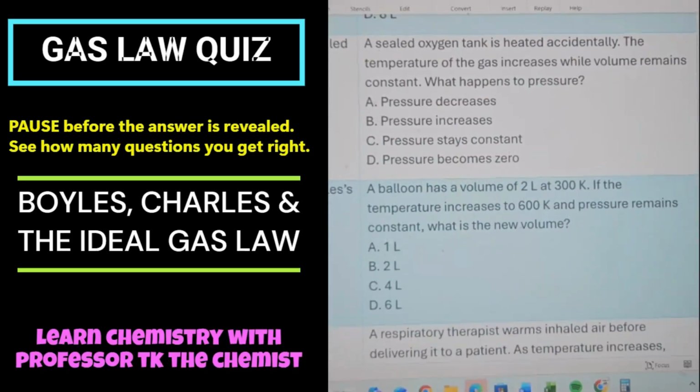We're going to do these two, okay? This is number 8: A sealed oxygen tank is heated accidentally. The temperature of the gas increases while volume remains constant. What happens to pressure?